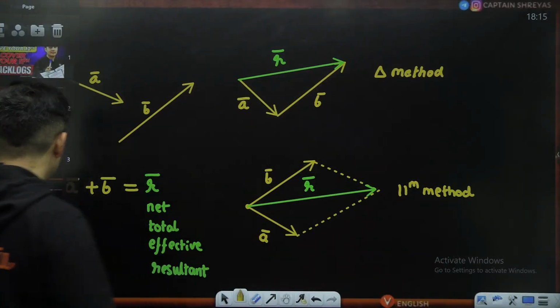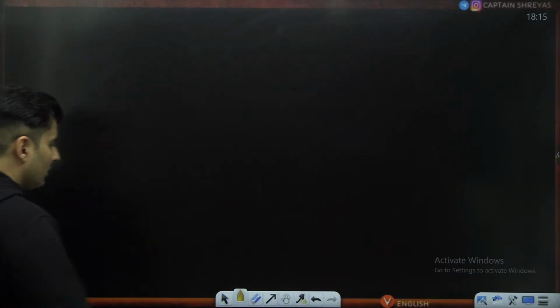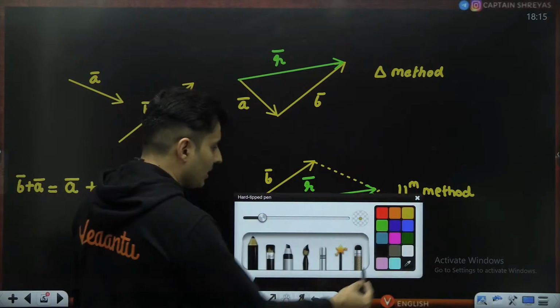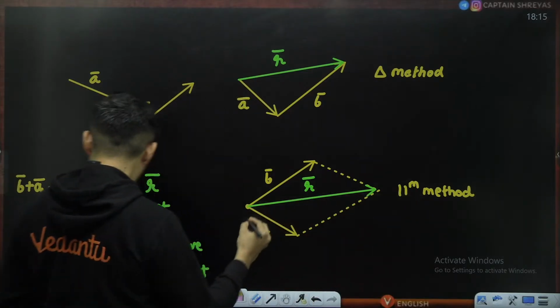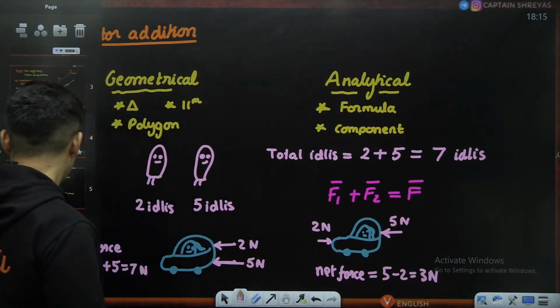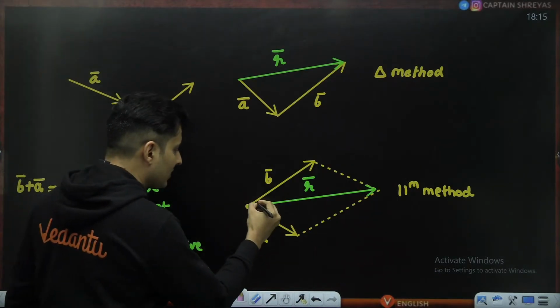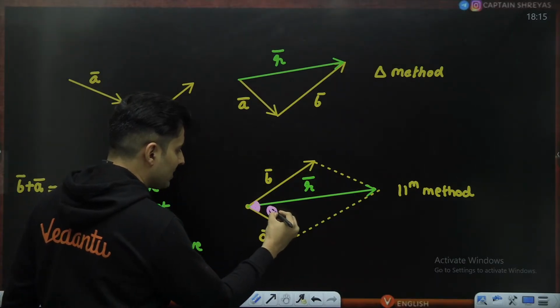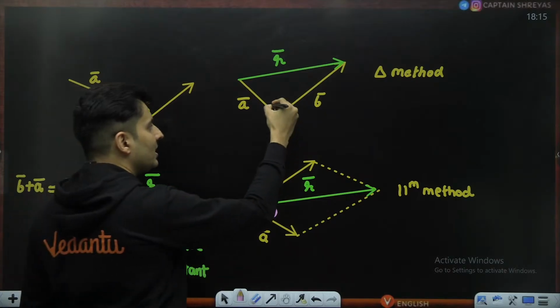Okay, now another way of finding the resultant of both of them is, and by the way, this is the analytical or formula method. See, both of these vectors together have a certain angle between them. The angle between them is theta. Now, do not ever measure the angle like this.